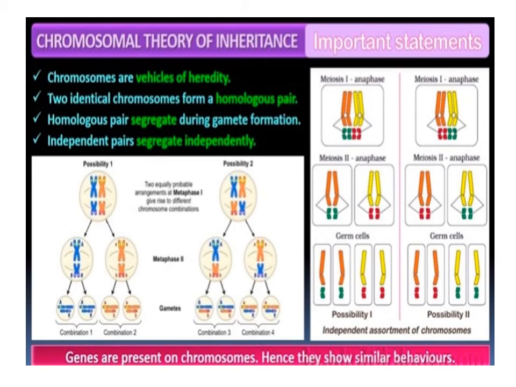Genotype with all dominant alleles gives the darkest skin color. Genotype with all recessive alleles gives the lightest skin color. Genotype with 3 dominant plus 3 recessive alleles gives intermediate skin color. Thus, the number of each type of allele determines the skin color.